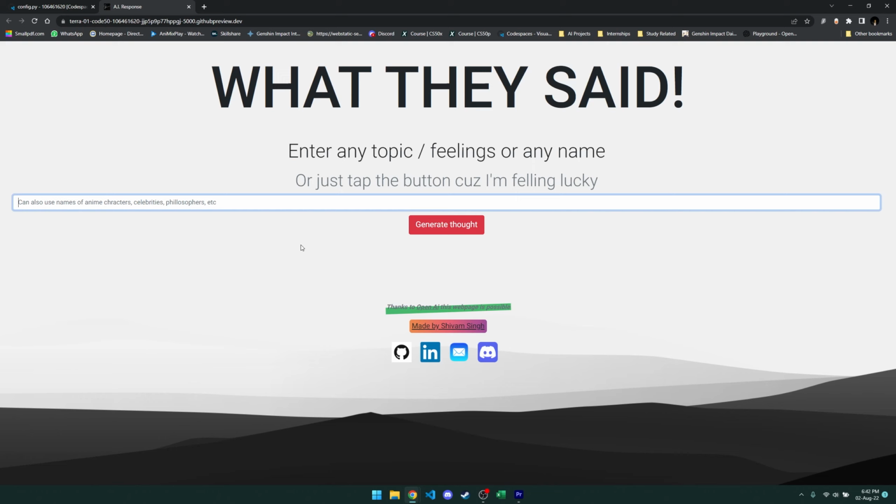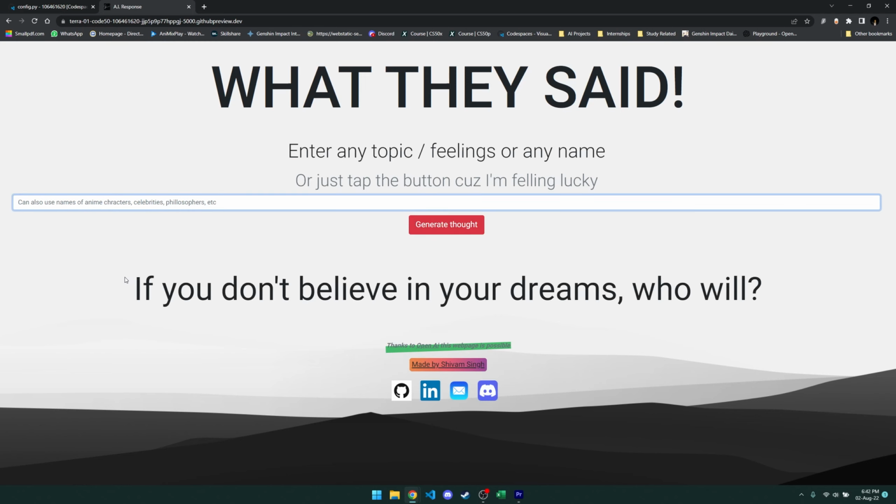I left one more thing which is in this project. We can just tap the generate thought button and let the AI make a code. So if we tap this button, see the code is available. We can do it multiple times, as many times as we want.